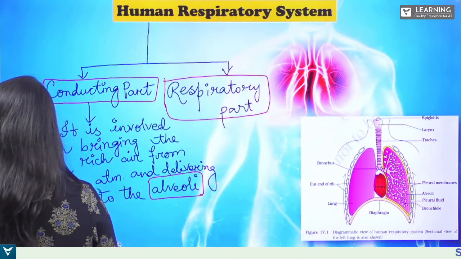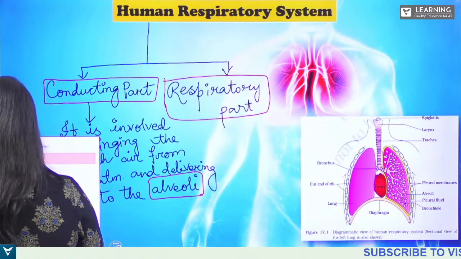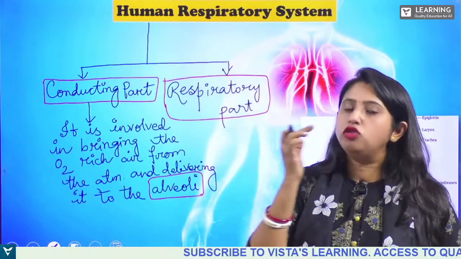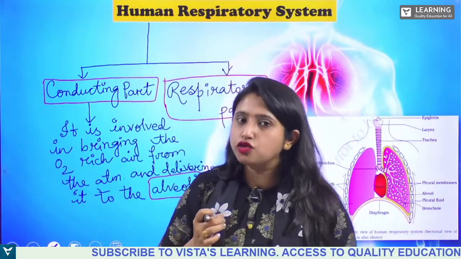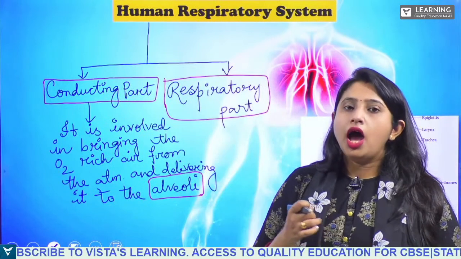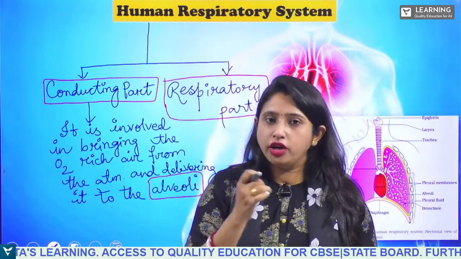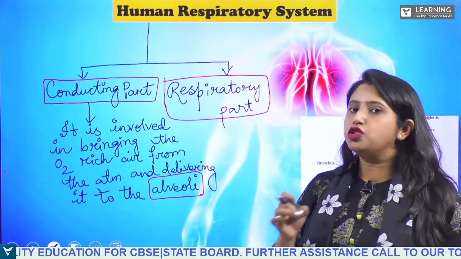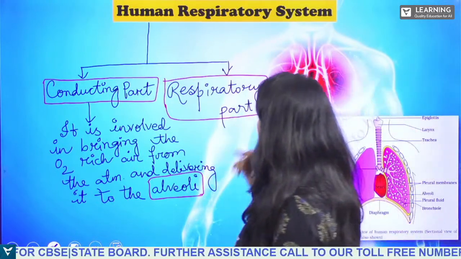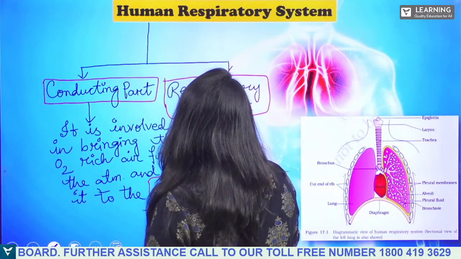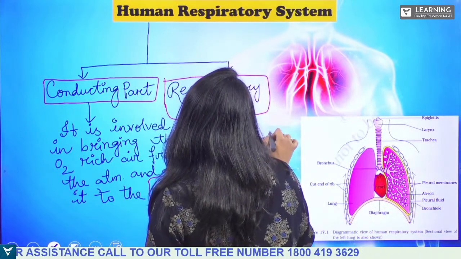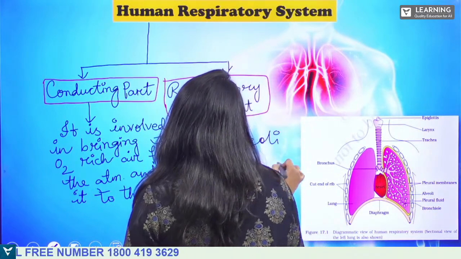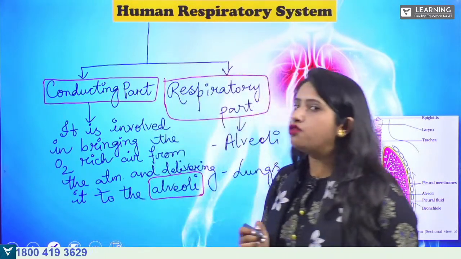Now, what are the conducting parts? The various conducting parts of the lungs start from our nose to the bronchi, right? Nose to the bronchi. The respiratory parts are the alveoli and the lungs, which are responsible for actual respiration.